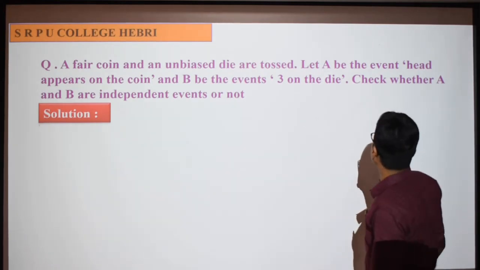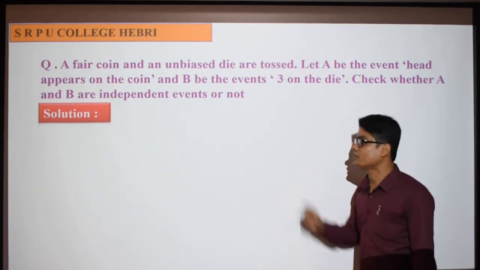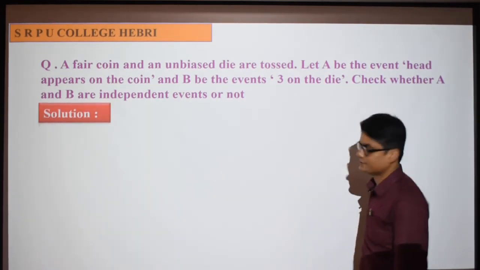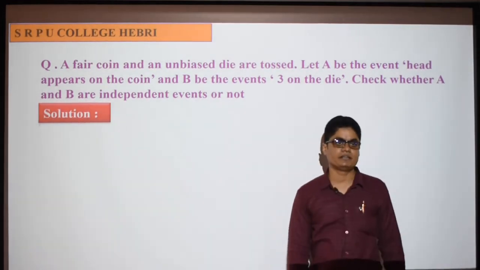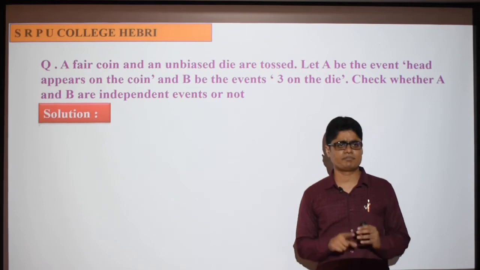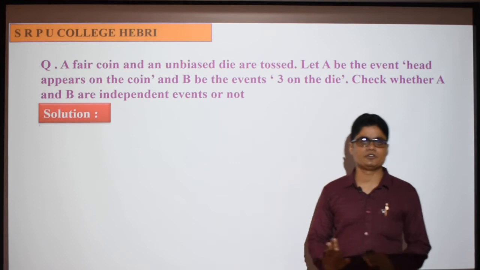Let A be the event, head appears on the coin. B be the event, 3 on the die. Check whether the events A and B are independent or not. Again, same process: we have to check whether P of A intersection B is equal to P of A into P of B. That's it.